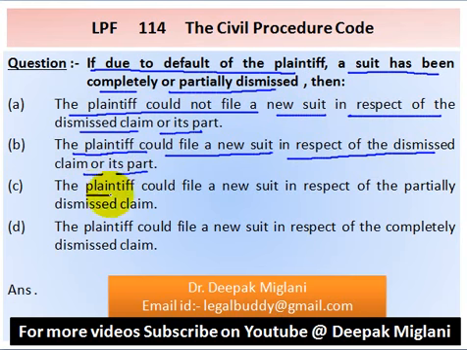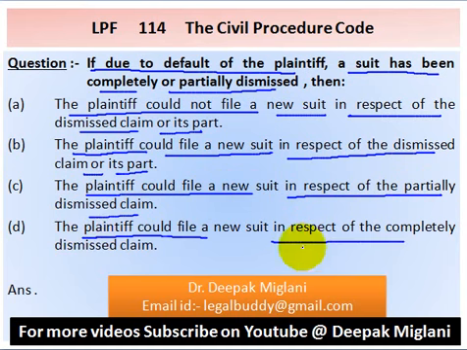Option C, the plaintiff could file a new suit in respect of the partially dismissed claim. Option D, plaintiff could file a new suit in respect of the completely dismissed claim. Answer is option A. A is the answer.